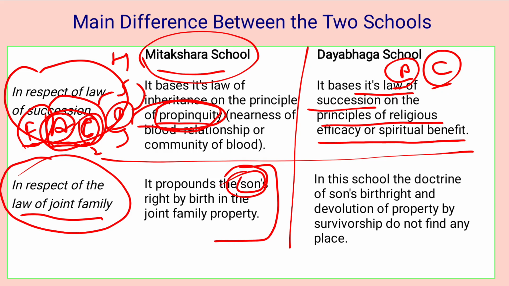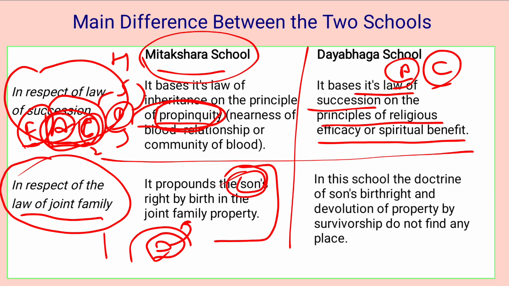So whenever the partition takes place at any time, even just after the moment he is born, the joint family property can be converted into separate property, because the son has a share in it, and if there is a partition, he will get his share, and once he gets his share, that will become his separate property.